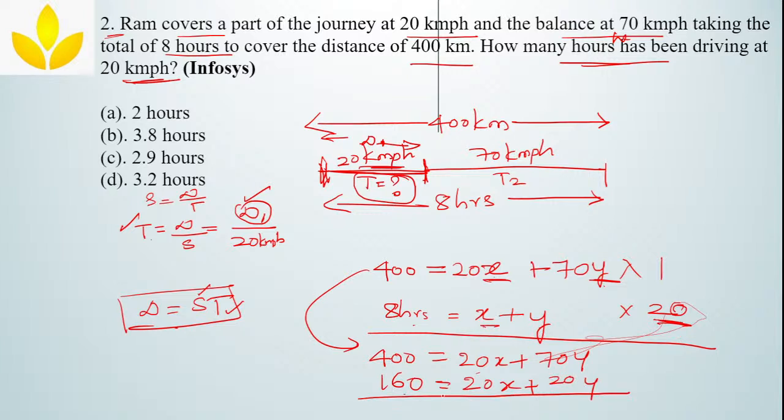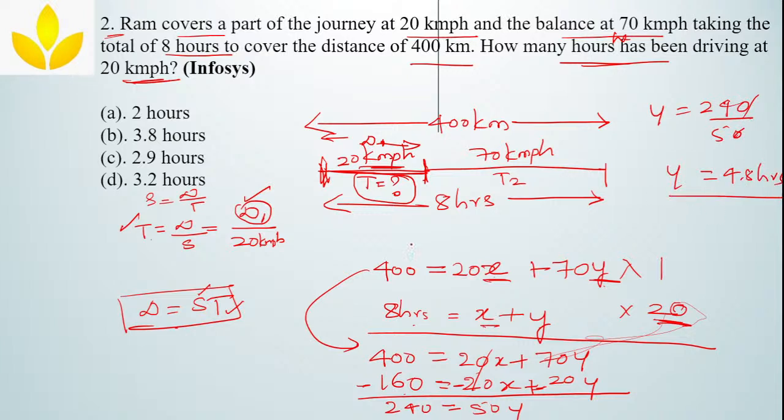Now you can get the value. 400 minus 160 is how much? 400 minus 160 is 240, which is equal to 20x minus 20x, and 70y minus 20y. You can subtract it, I hope you know this. You will get 50y, which means y equals 240 divided by 50. The value of y will turn out to be 4.8 hours.